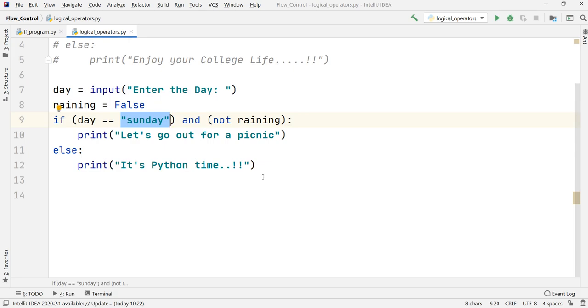Okay, I hope you have understood this simple program in which we have seen how to make use of this Boolean variable, how to set up the condition using the not logical operator, and how to make use of strings as the inputs. Don't worry, in the upcoming videos we are going to have a detailed discussion regarding strings and how they work. This is just a recap, I would say, of understanding strings. As the course goes along, we are going to make use of strings at a very large level. Okay, then I'll see you in the next video.